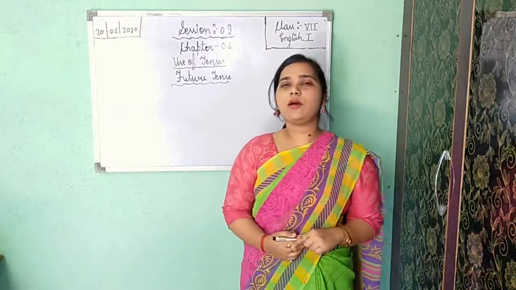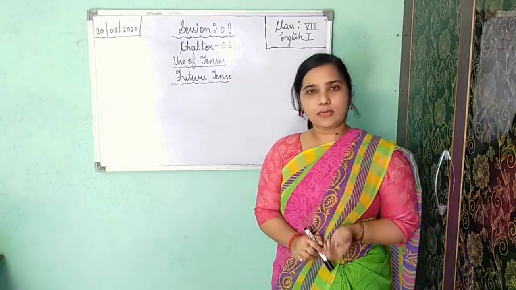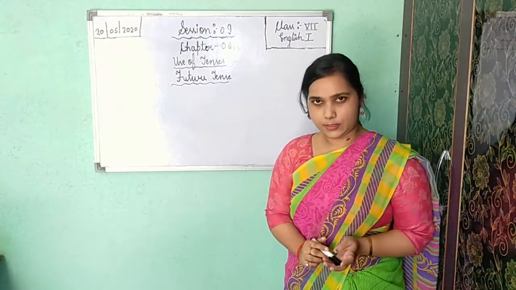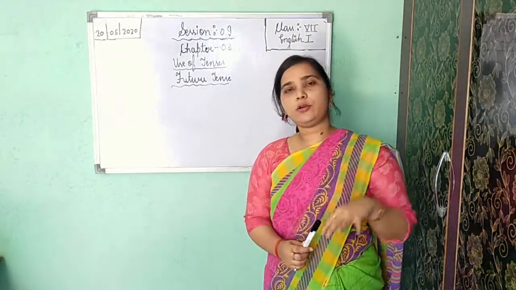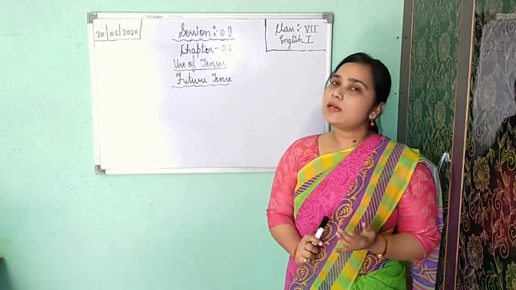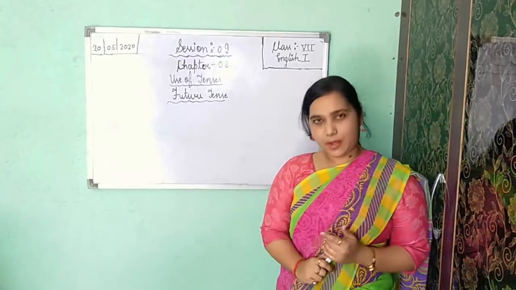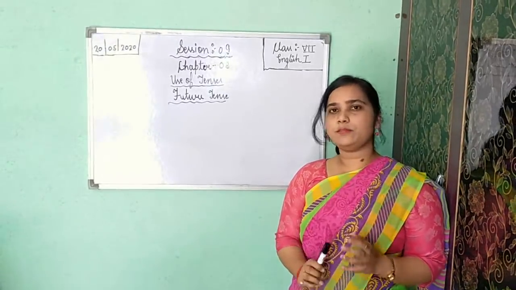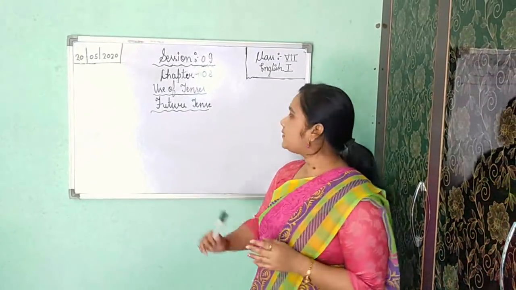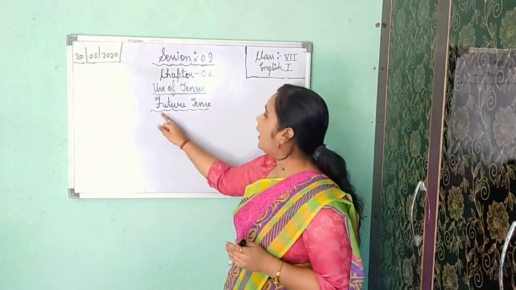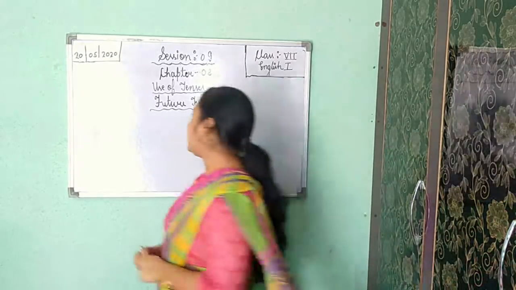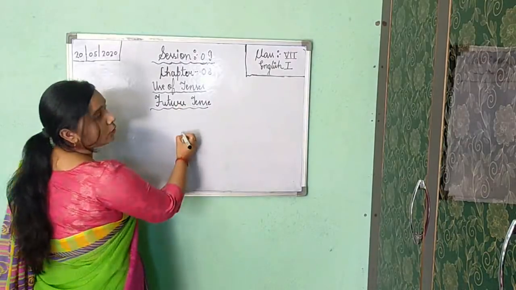As in present tense you have got 4 parts: present indefinite or simple present, present continuous, present perfect, and present perfect continuous. In past also you have got the same, only in place of present you have seen past: simple past or past indefinite, past continuous, past perfect, and past perfect continuous. Likewise, you will have to remove present and past and add future. Rest all the names of the kinds will be the same. So just go down and see here, kinds of future tense.